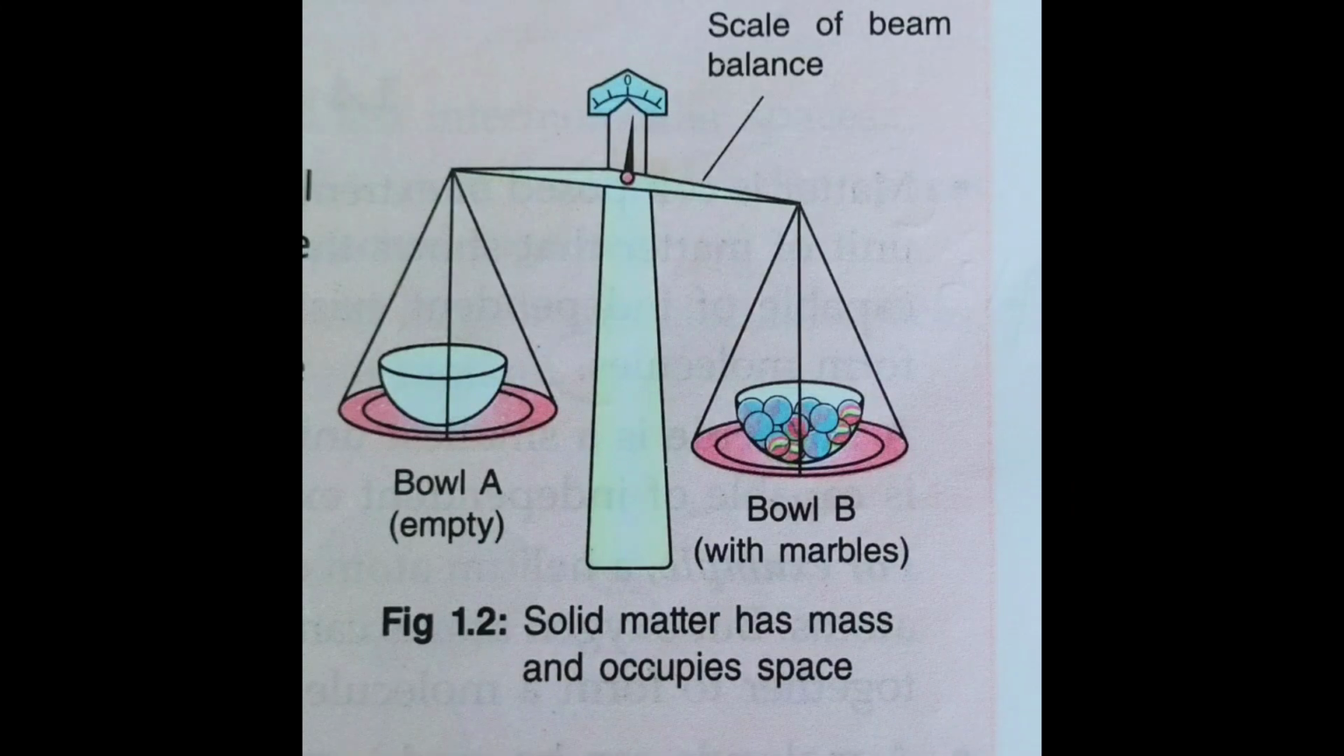Now we have to add more and more marbles till there is no space in the bowl, till that bowl is full. So what does this show? It shows that matter occupies space, because marble is matter which is occupying the space inside the bowl. So this experiment shows that matter has mass and occupies space.